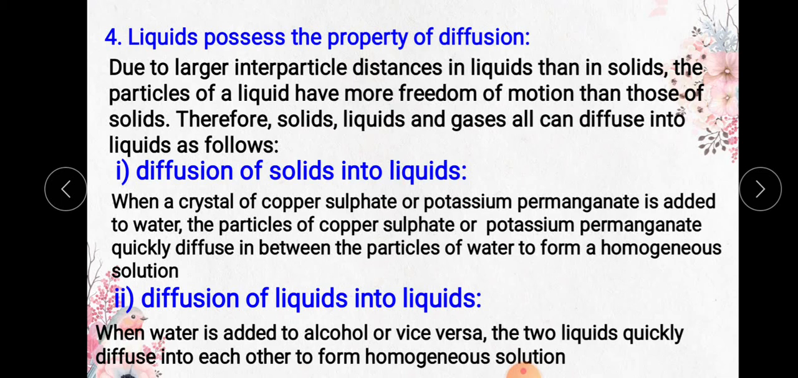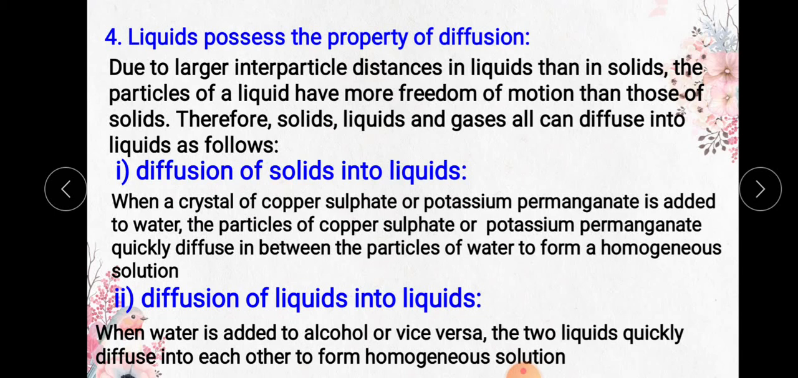See here. We'll see how diffusion occurs for a solid into liquid, liquid into liquid, and gas into liquid. We'll see one by one. So first one, diffusion of solid into liquid. When you take a crystal of copper sulfate or potassium permanganate and add it to water, the particles of copper sulfate or potassium permanganate quickly diffuse in between the particles of water to form a homogeneous solution. Not only that, we saw in a previous video that when we add potassium permanganate in hot water, it diffuses faster, because solid can diffuse in a liquid very fast, even more with increasing temperature.